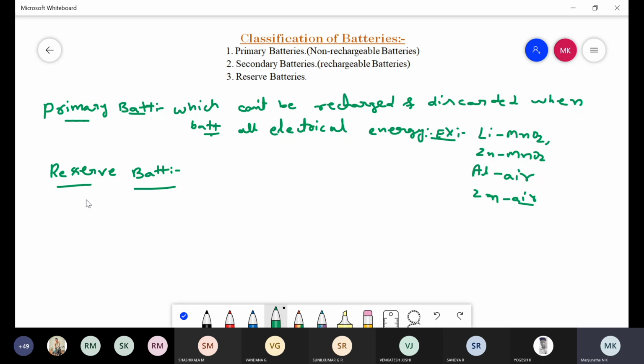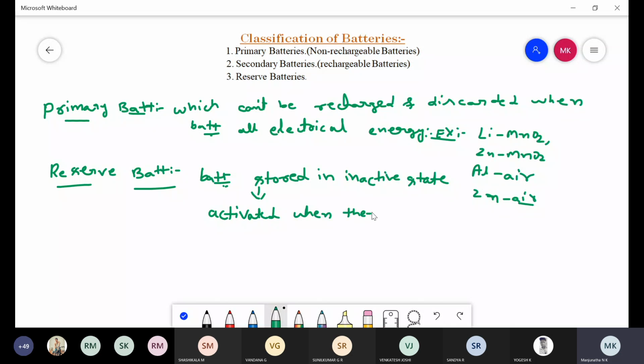These batteries are stored in the inactive state, and these batteries are activated when they are needed.